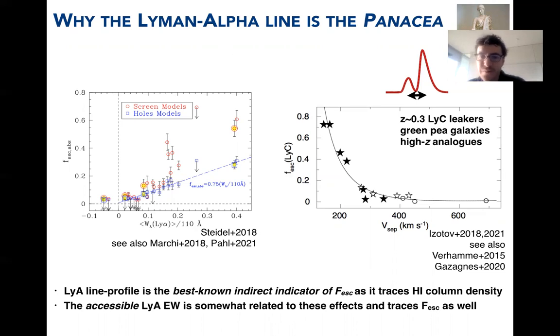The Lyman-alpha line profile is illustrated on the right. The shape of that profile correlates very well with the directly measured escape fraction of ionizing photons, shown in this right diagram. The shape is something that's much easier to measure than the escape fraction. And also the equivalent width, which is even easier to measure, just the line flux divided by continuum flux, correlates with the escape fraction for stacks of galaxies.